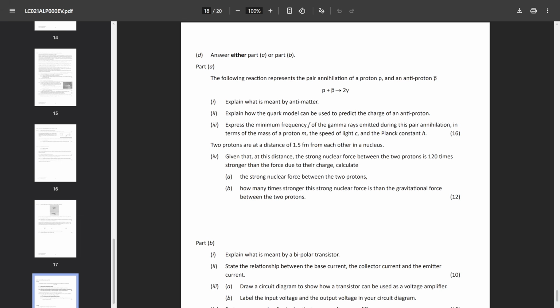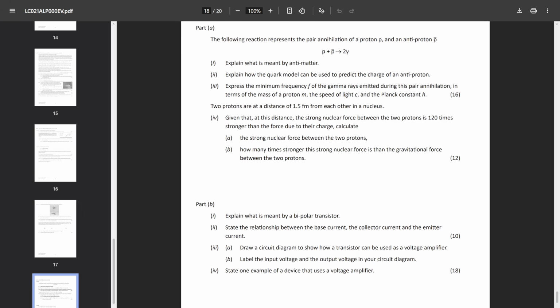But other than that, it's a fairly okay question, just involving pair annihilation of a proton and the antiproton. Though part 4 is a little bit strange, once you cracked it, it was fairly okay to do. And I haven't a clue about this part B because I don't do the applied electricity option.